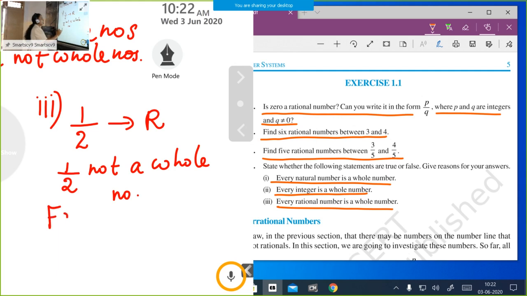So the statement is false. Your question is to state whether the following statements are true or false. So the statement, every rational number is a whole number, is wrong. We just write one example, 1 by 2. 1 by 2 is a rational number, 1 by 2 is not a whole number. So the statement is false. I hope that exercise is clear for you. Already we did inserting rational numbers between two numbers, and next is comparison of natural numbers, whole numbers, integers and rational numbers. I think it is clear for you.